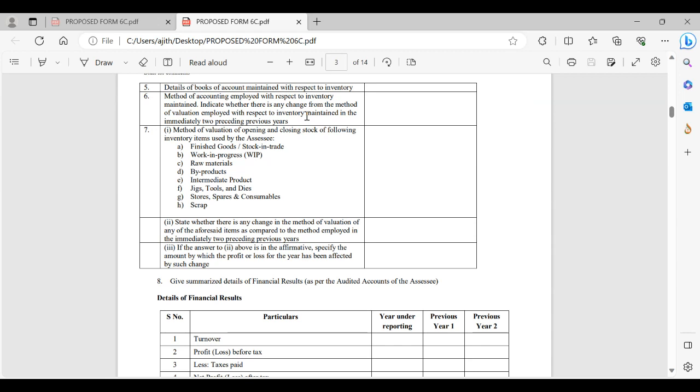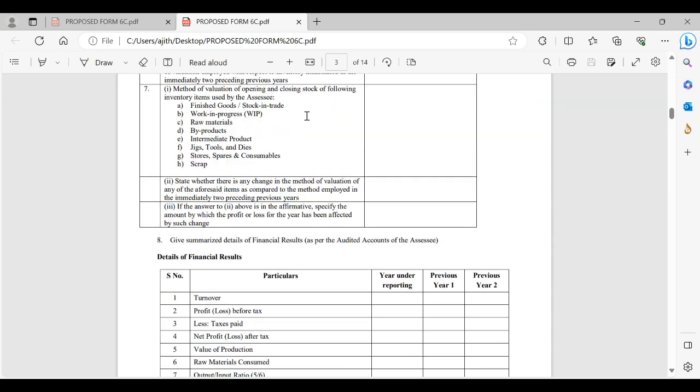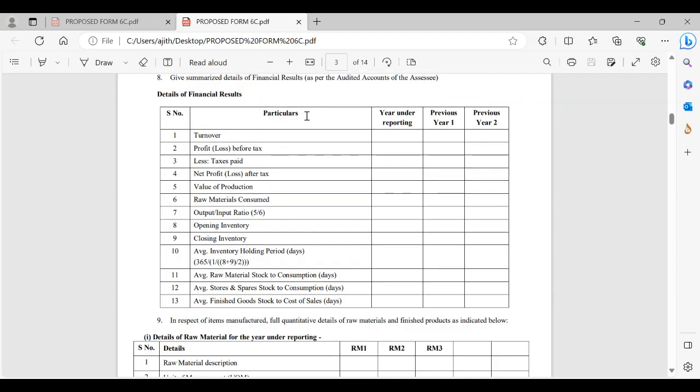All those things, not only pertaining to the current year, but also with respect to the 2 immediate preceding years, we would be required to get. Then after getting the same financial particulars, turnover up to that average finished goods, all these things would be directly available. Then again, the only peculiarity is not only for the current year for which it has been assigned, but also for the 2 previous years too, we would be required to do.